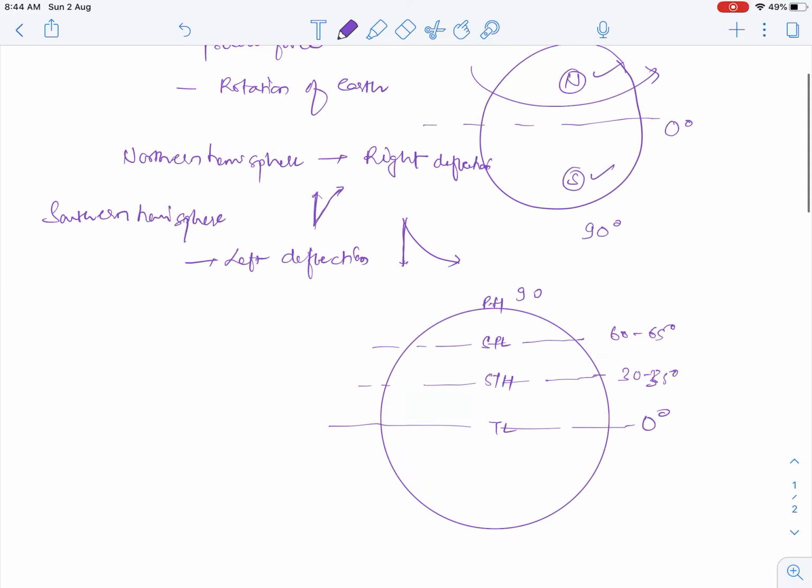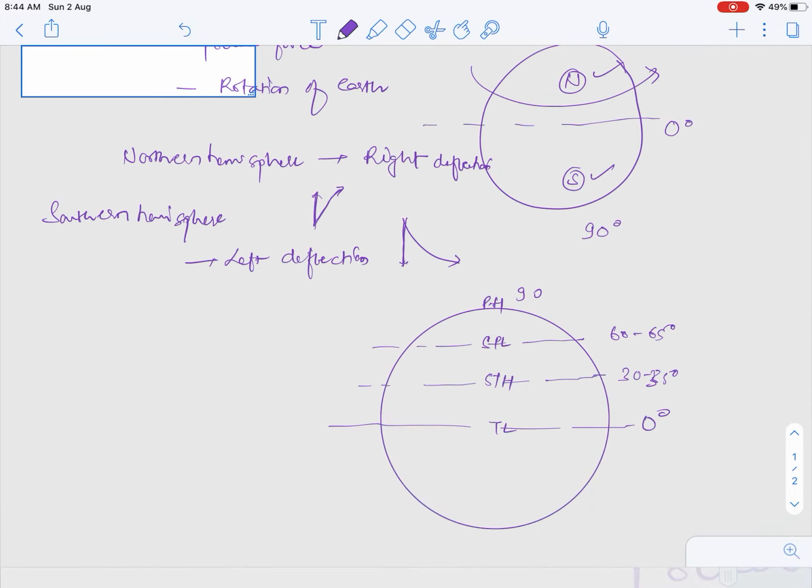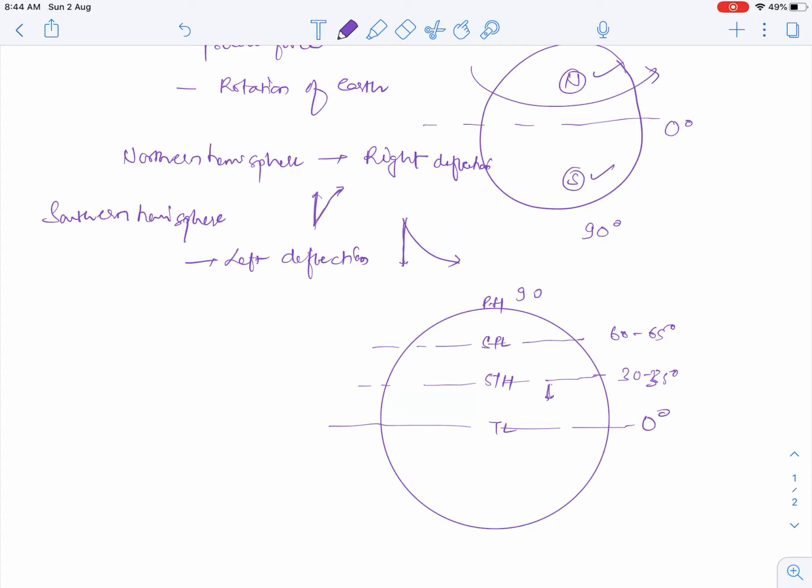Now we learned that the wind system on Earth moves from high pressure to lower pressure. So wind will try to come from high pressure to lower pressure, but because of the property that in the northern hemisphere it will deflect towards the right, it will not move in this direction, rather it will move in this direction.